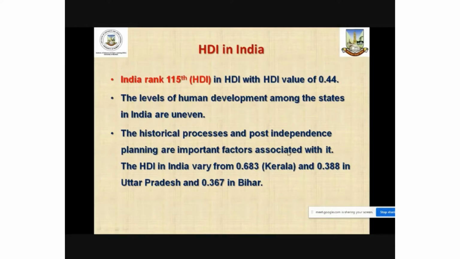Kerala is considered to be the state of India with the highest HDI, which is close to 0.7, whereas Uttar Pradesh and Bihar are the states with the lowest level of human development, with HDI values of about 0.39 and 0.387 respectively.